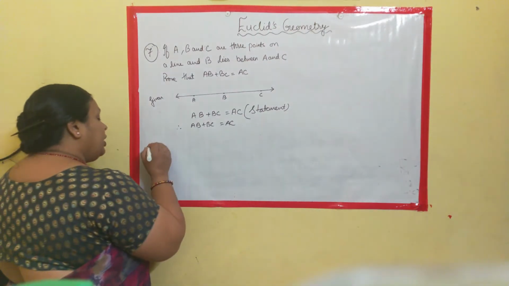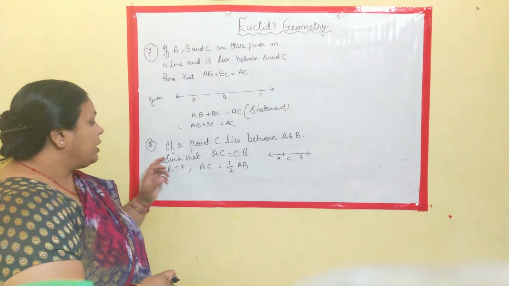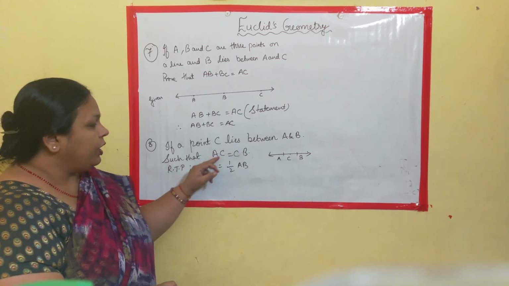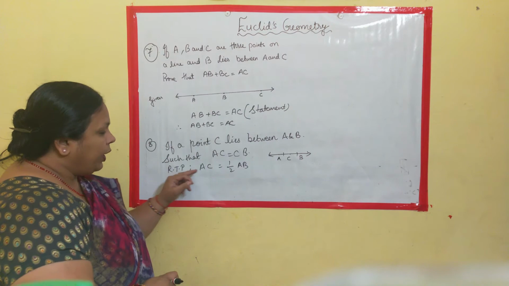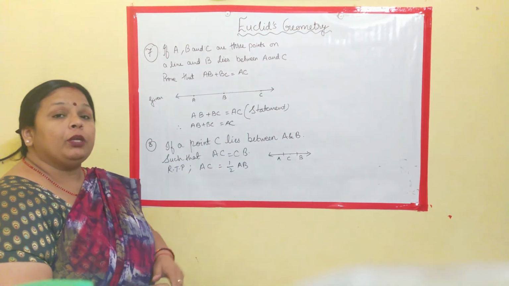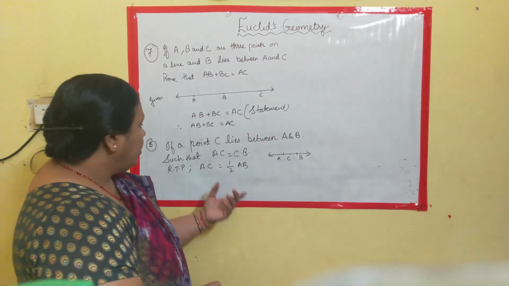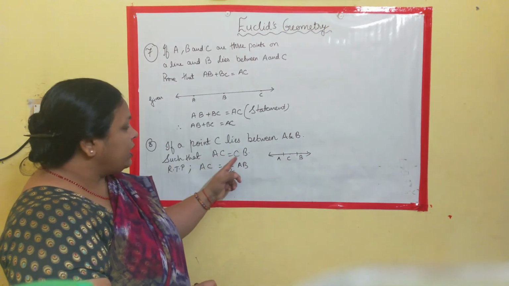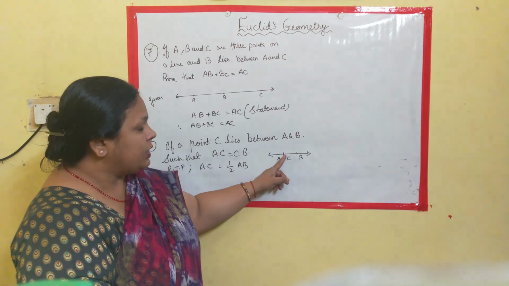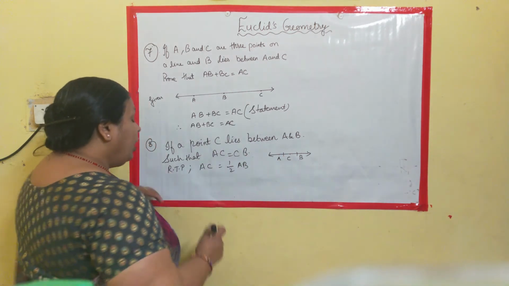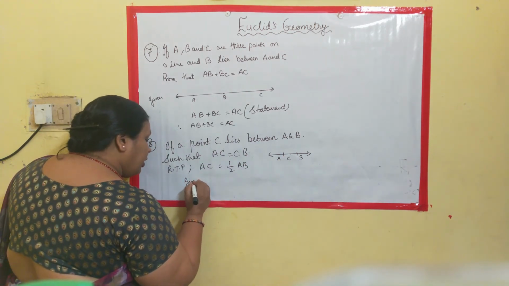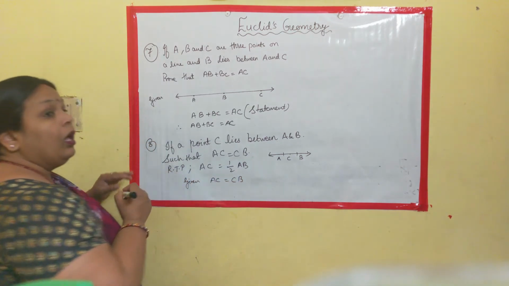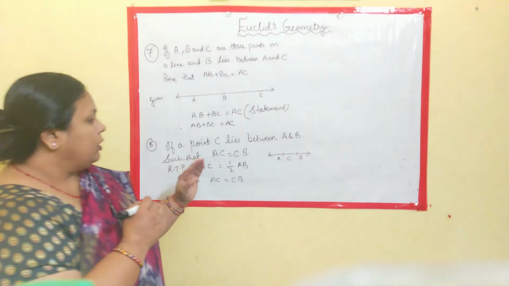Now taking the next example, where a point C lies between A and B such that AC is equal to CB, we are required to prove that AC is half of AB. Now we know that C lies between A and B, so we have drawn it here. Now AC is equal to CB. Taking from the given, AC is equal to CB.